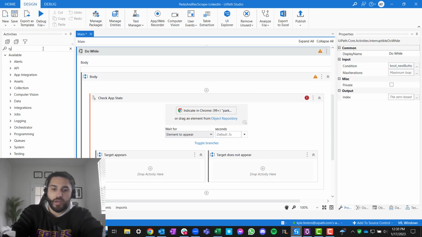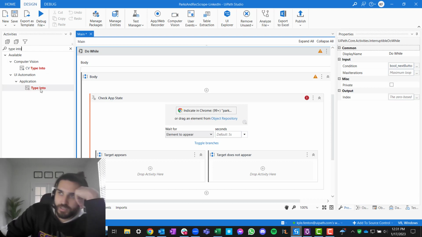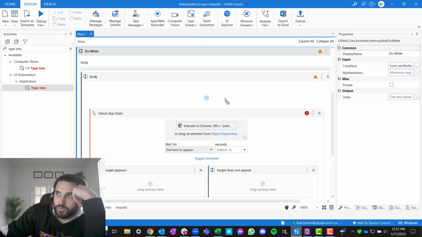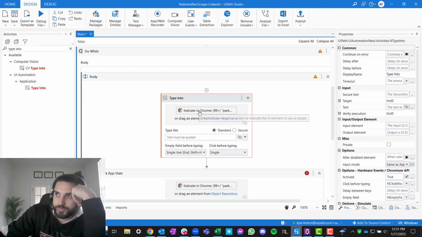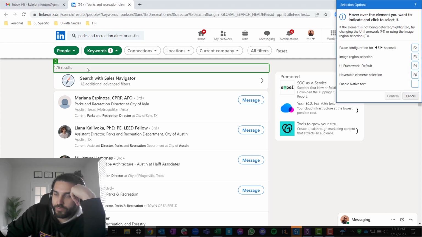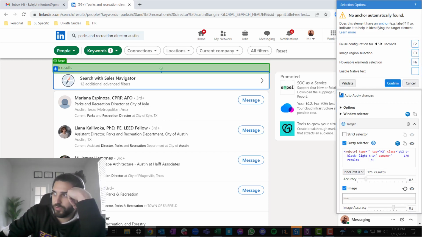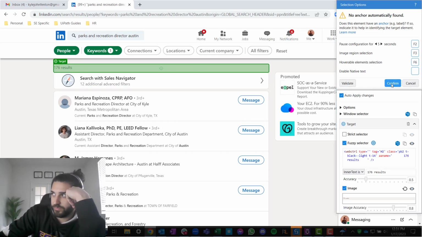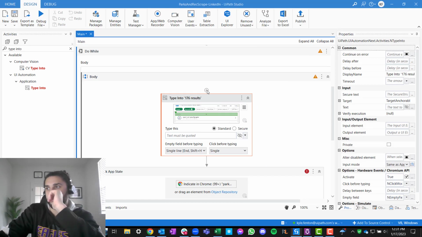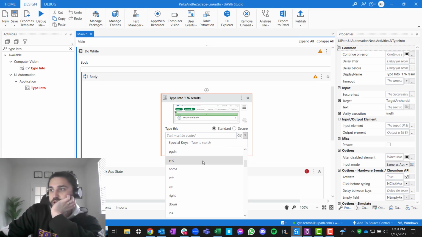Right, we are, no matter what, going to need to send pages down, okay? So what we're going to do is do a type into, and then I just want to click on something to make the page active. So if you remember in that same exercise, we use the type into trick to page down and do certain things like hotkeys and so on and so forth. Same concept applies here. So I'm going to look for something that shows the results up here. Click confirm.